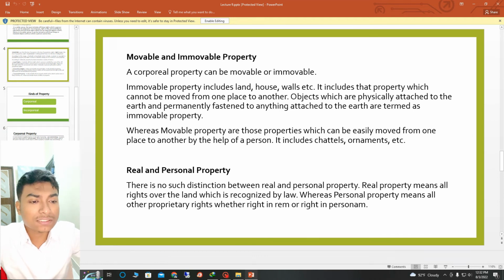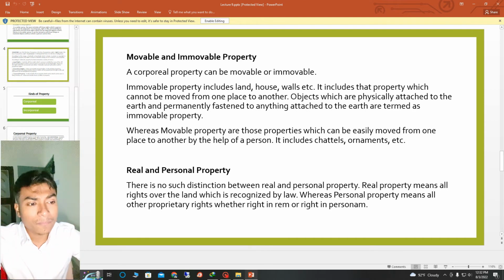Movable and immovable property. Corporal property can be movable or immovable. Immovable property includes land, house, wall, etc. It includes that property which cannot be moved from one place to another. Objects which are physically attached to the earth, or permanently fastened to anything attached to the earth, are termed as immovable property, whereas movable property is that which can be easily moved from one place to another by the help of a person. It includes cattle, ornaments, etc.